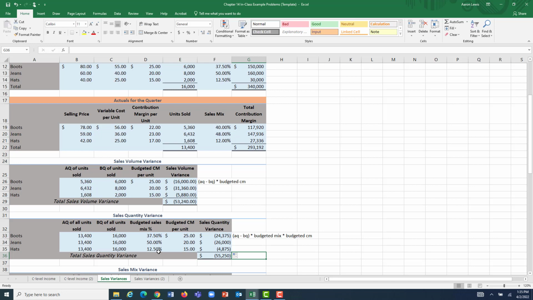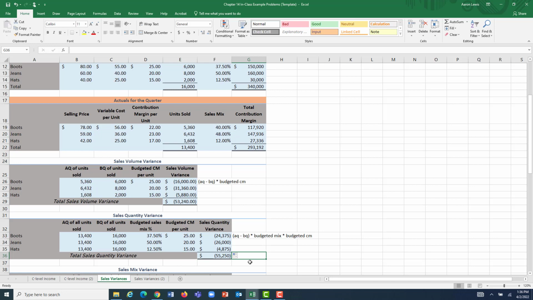if 12.5% of all of our sales was in the form of hats and sales decreased by 2,600, well, 12.5% of that 2,600 times the $15 per unit margin that we expected hats to have means that the decrease in hat sales, if we hit our mix properly and we hit our contribution margin that we expected, should have decreased our overall margin by $4,875.